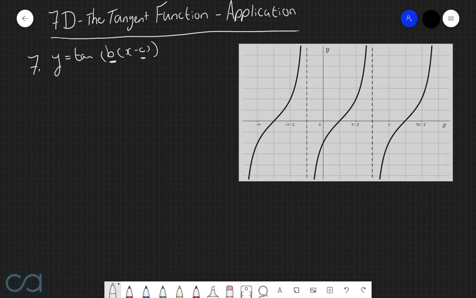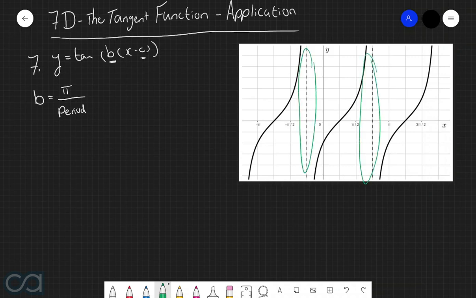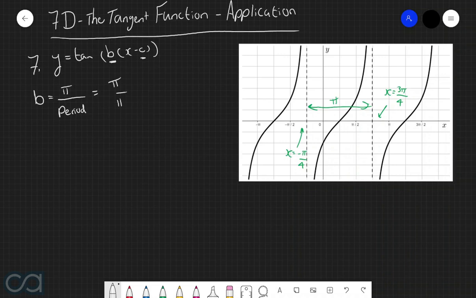Now, first things first, we know that in order to calculate b, we get pi, and then we divide it by the period of the graph. And in order to find the period of this graph, we're going to use these two vertical asymptotes. We notice that the first vertical asymptote is situated at x equals negative pi over 4, and that the second one is situated at x equals 3 pi over 4. And so then the horizontal distance between these two is pi units. So this means that b is equal to pi divided by pi, which is equal to 1.